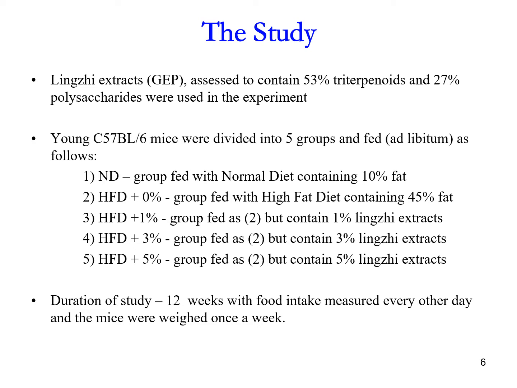Then they have a high-fat diet, where the food fed to the mice contains 45% fat. Groups 3, 4 and 5 have the same high-fat diet as group 2, but they substitute part of the food with 1%, 3% and 5% of Lingzhi.